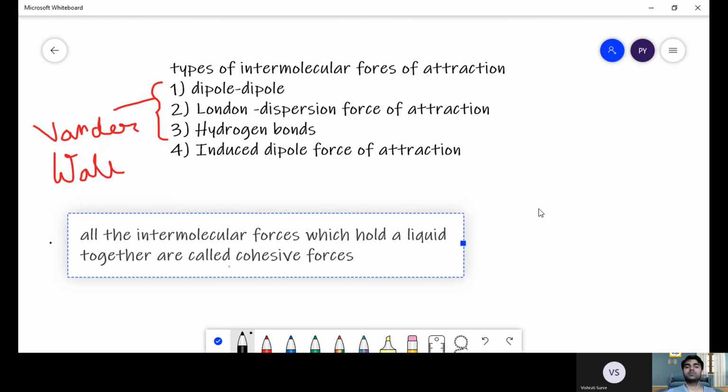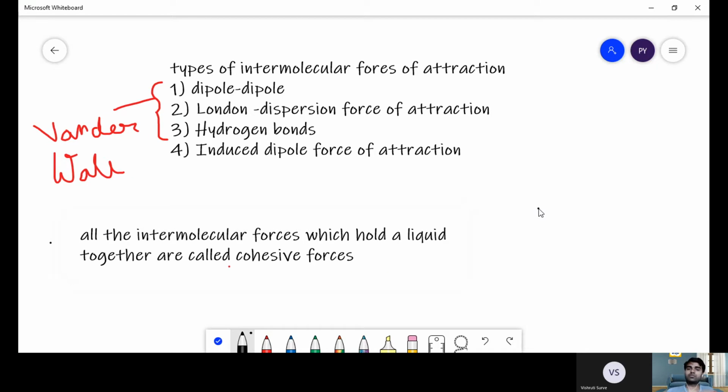Clear till here? Any confusion? So there are basically van der Waals forces of attraction and induced dipole forces of attraction. Van der Waals again is dipole, London dispersion and hydrogen bonds. So this is what we call the intermolecular forces of attraction. This is clear, right? Any confusion till here?